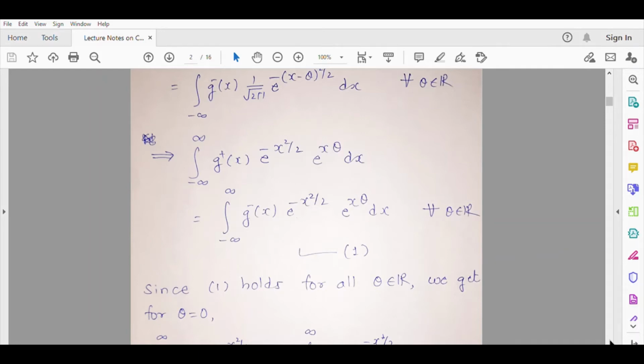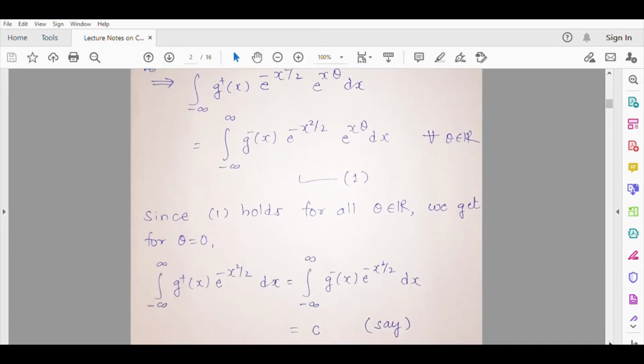Let us try to do that. The immediate thing we get from equation 1 is by substituting theta equal to 0. See what will happen if you substitute theta equal to 0? You will get the integral of g plus x e raised to minus x square by 2 equal to the integral of g minus x e raised to minus x square by 2. So the moment you substitute theta equal to 0, you get a simplified version of equation 1.